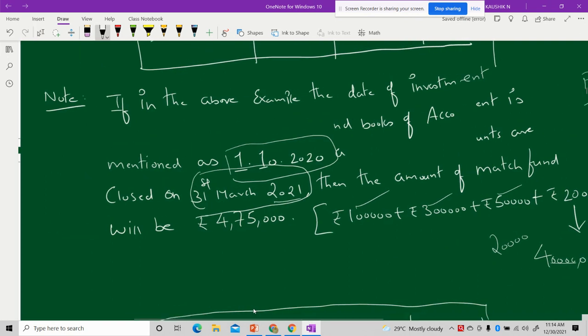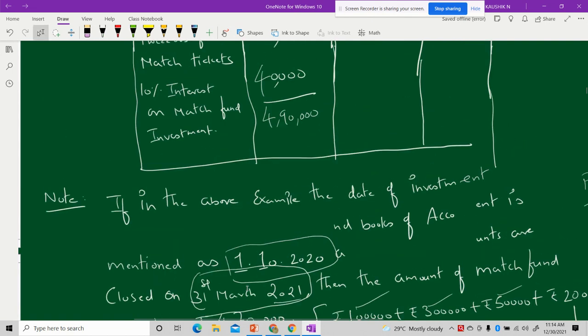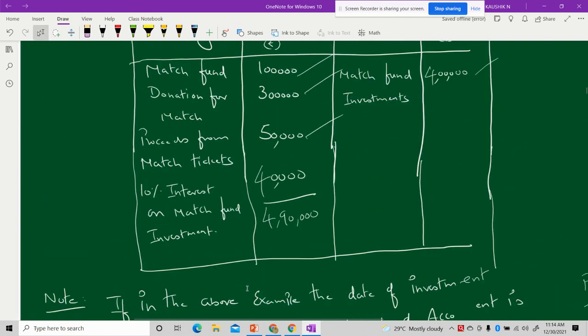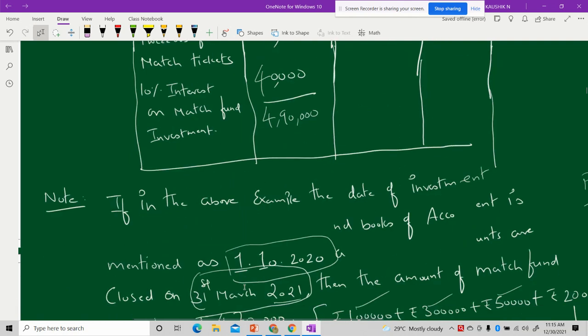So again, here also we have spotted some errors and we have done the corrections. So you should understand what needs to be done, which fund should be added with what. Clear? Okay. Moving on to the next concept.